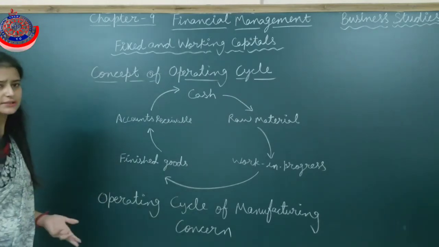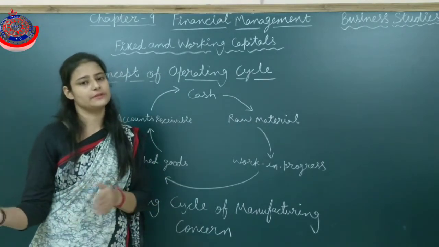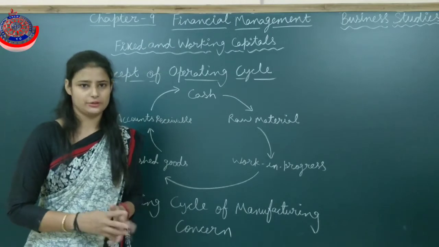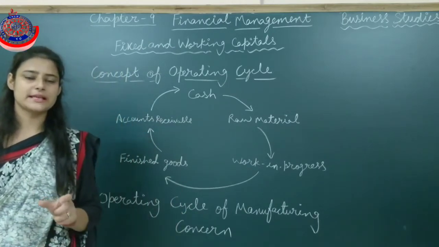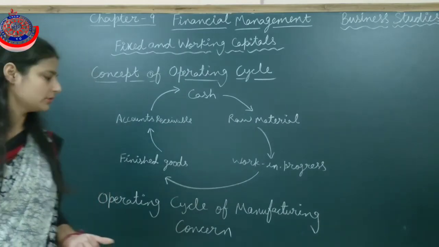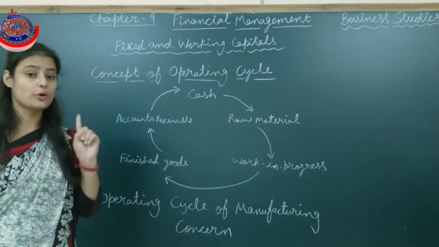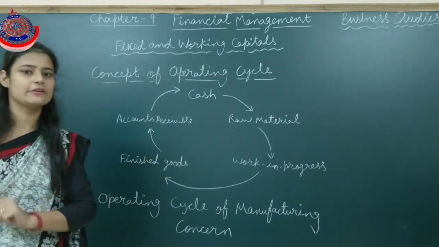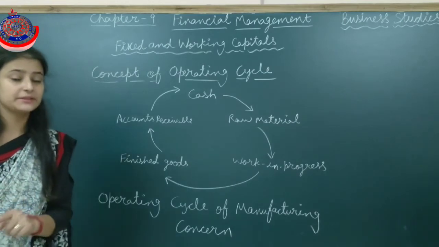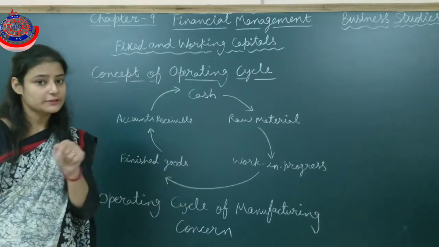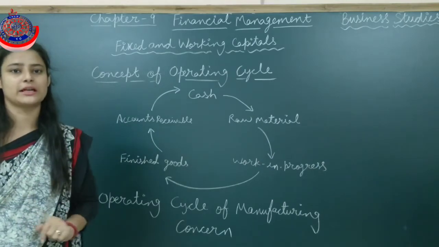In a trading concern, it can be purchasing or procurement of goods and then the realization of sales revenue. That can be shorter. In a trading concern, it's a shorter operating cycle, and in manufacturing concerns, the operating cycle is longer. And this operating cycle directly affects the requirement of working capital, as the working capital is required for the periods to maintain the sales.